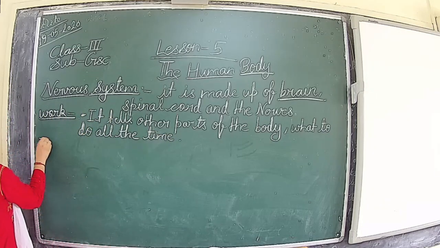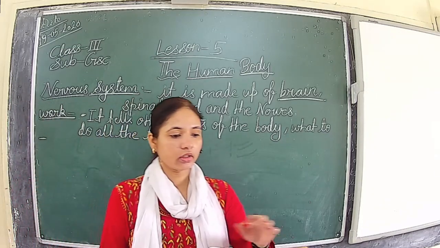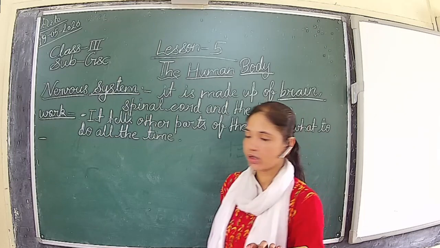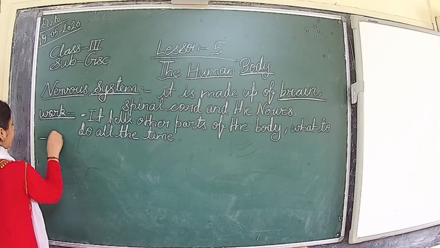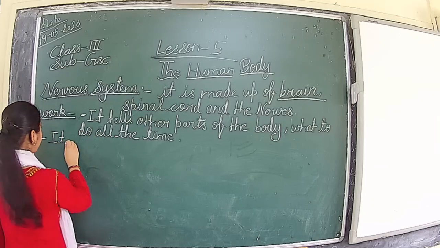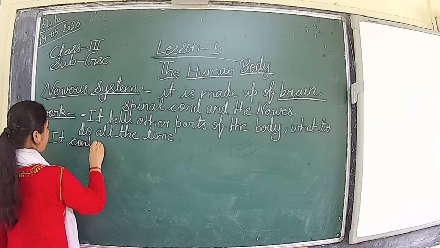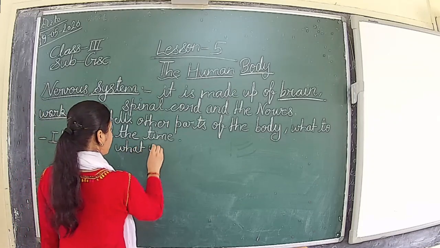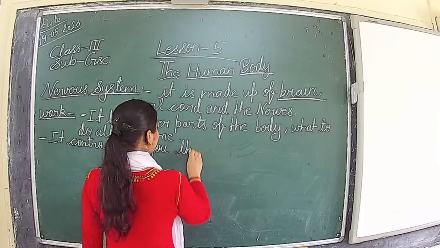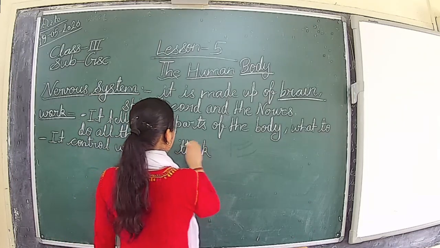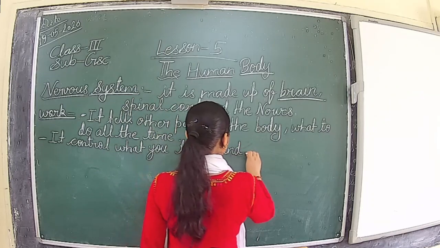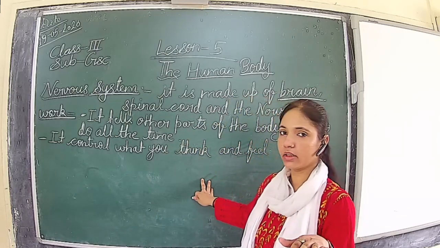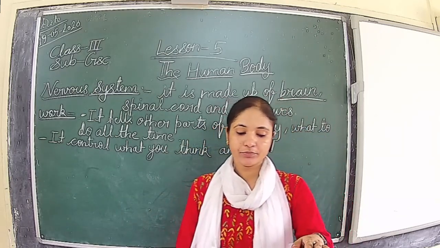Then next, it controls what you think and feel and how you learn and remember. That is also controlled by the brain only, or the nervous system. What you think and feel is also controlled by the nervous system only.